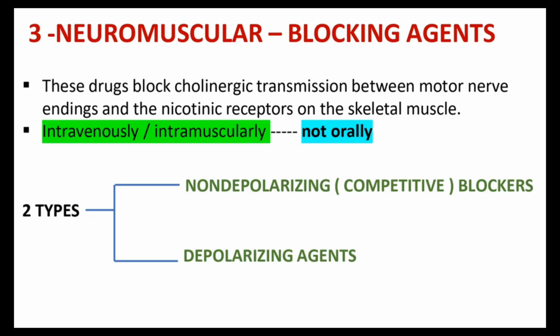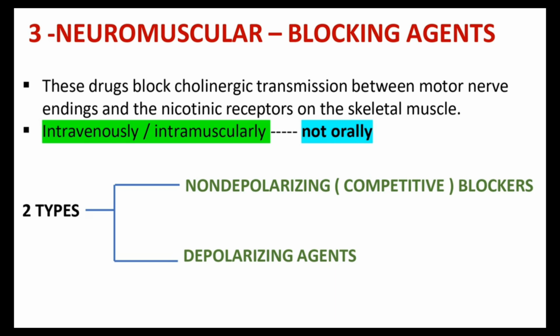Okay. And the third one is neuromuscular blocking agents. These agents block cholinergic transmission between motor nerve endings and nicotinic receptors on the skeletal muscles. We know this one. In the image we also mentioned what's happening there at the nicotinic receptors on the neuromuscular junction. Okay.